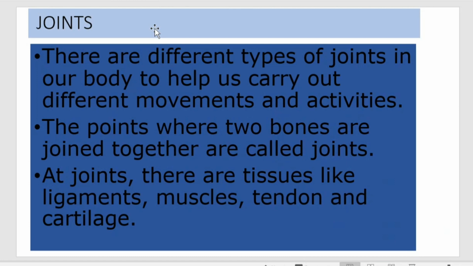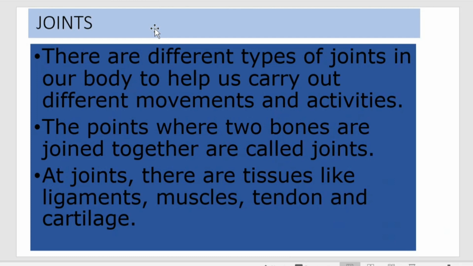We are able to bend or rotate our body only because of these joints present between bones. Otherwise, the movement is not possible. You are not able to do any activities if joints are not present in your body.